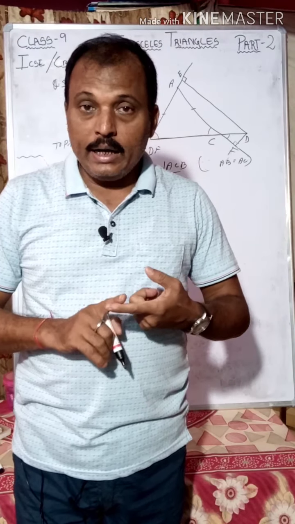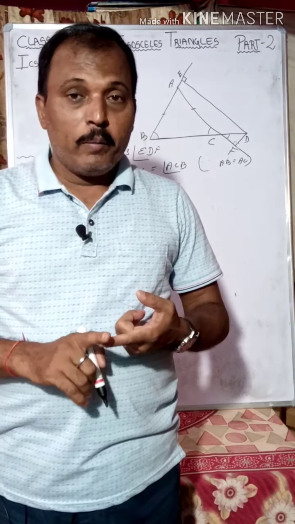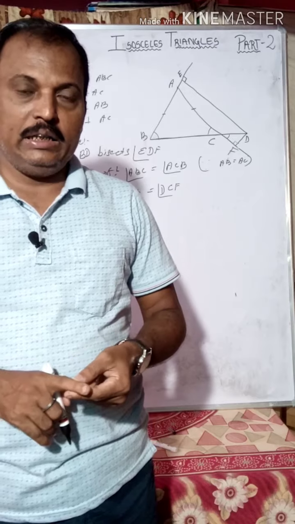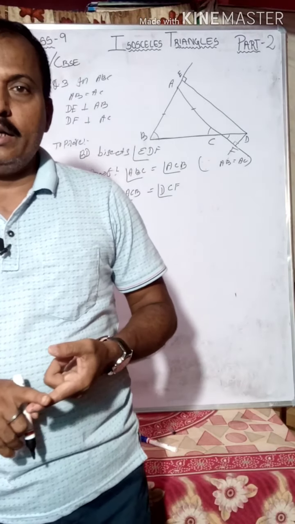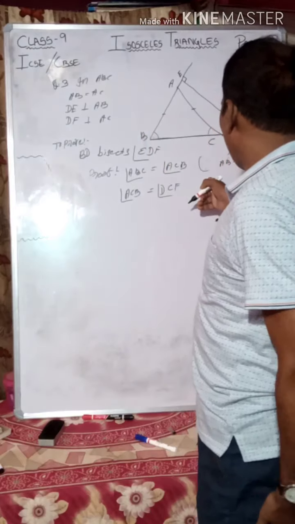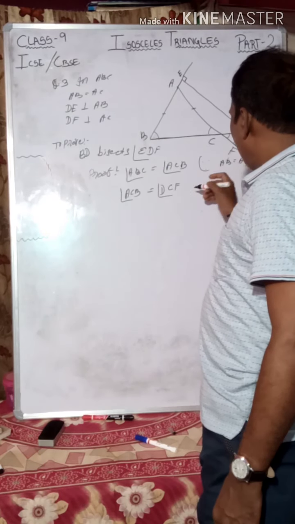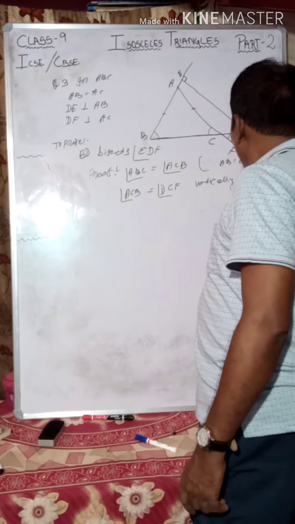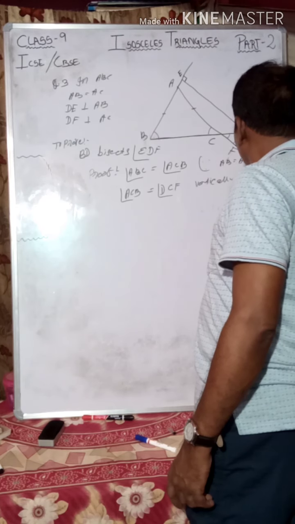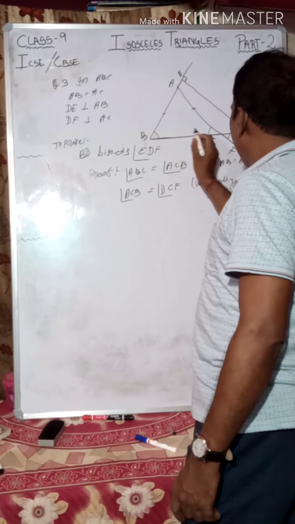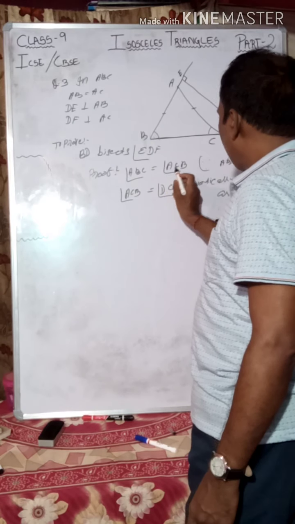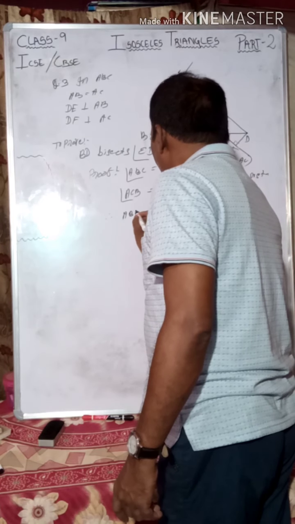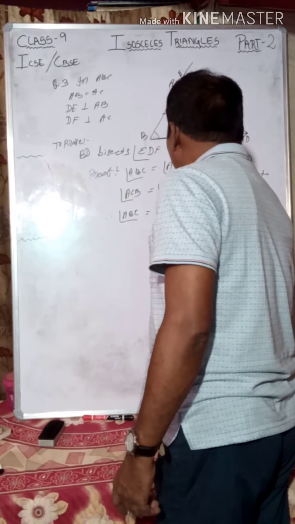You know, vertically opposite angles. You should learn the basic knowledge of geometry: triangle, parallel lines, transversal, vertically opposite angles, linear pair, supplementary angle, complementary angle. So ABC is equal to ACB, ACB is equal to DCF, so angle ABC is equal to angle DCF.